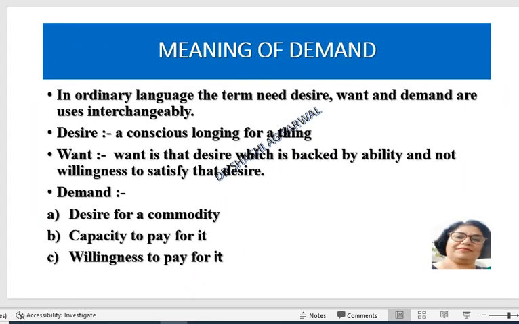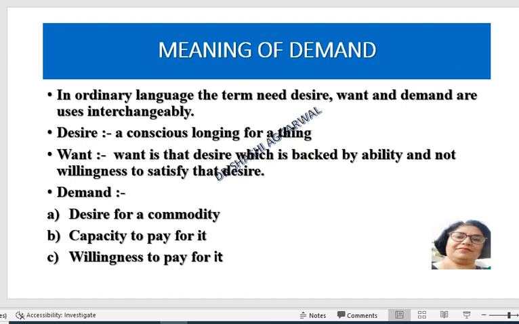First of all, we will understand what is the meaning of demand, because the question has two parts. What do you mean by demand? In ordinary language, there is no difference between desire, want, and demand. But when we talk about desire, want, and demand in economics, they certainly have different meanings.